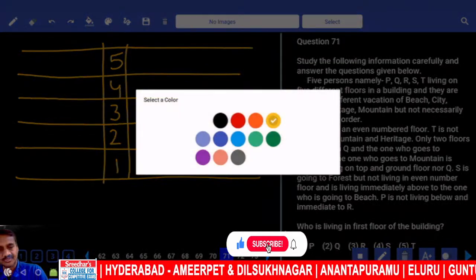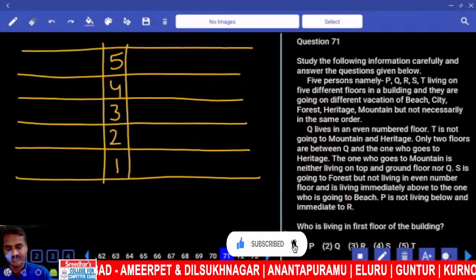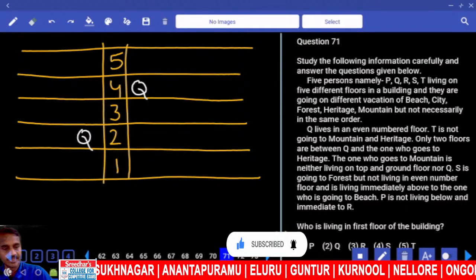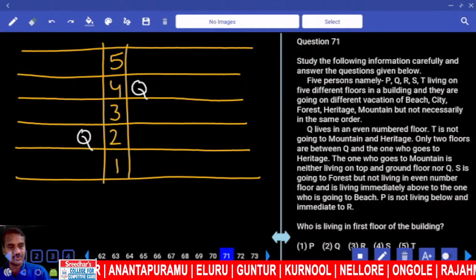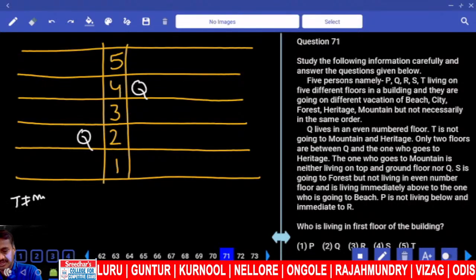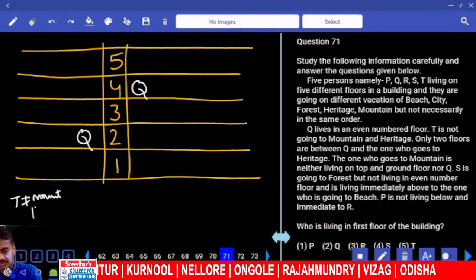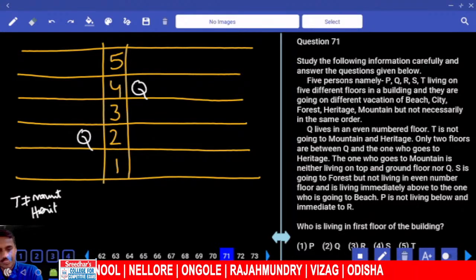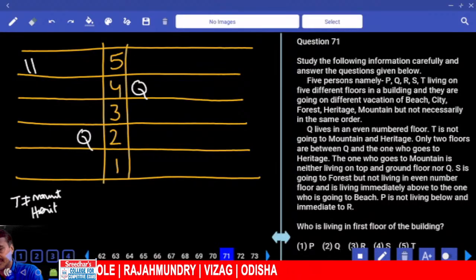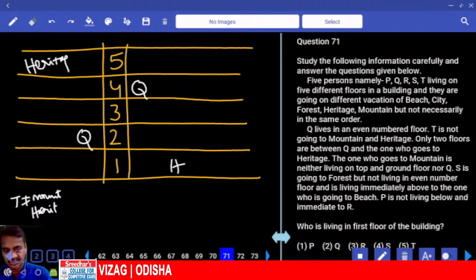Then coming to condition number 1, Q lives on an even number floor. Now Q can be either on the second floor or on the 4th floor. Then T is not going to mountain and heritage. Now T, mountain and heritage is ruled out. The next one, only 2 floors between Q and heritage. Now Q and heritage, there must be exactly 2 floors here.